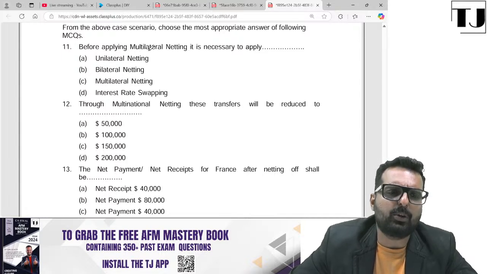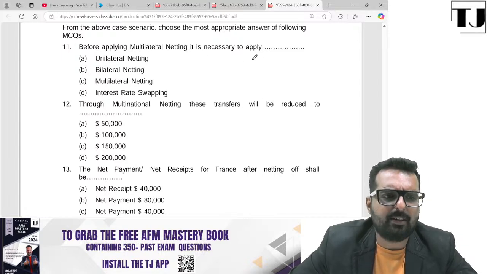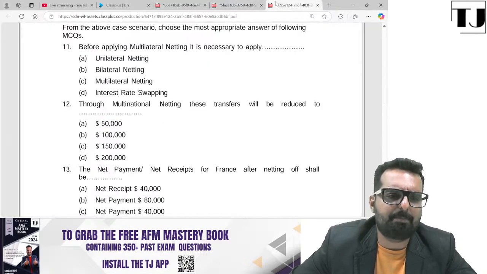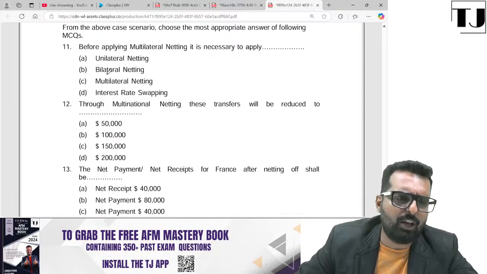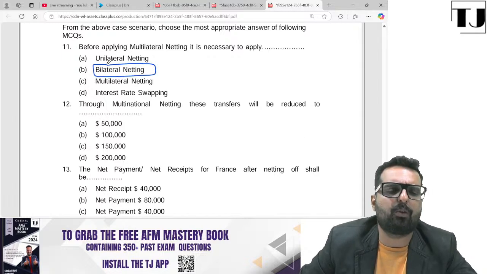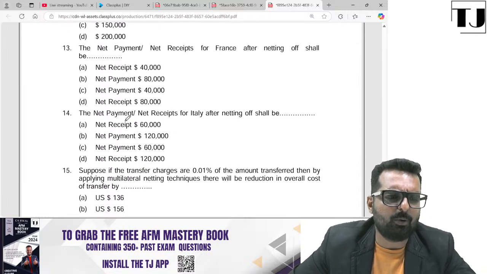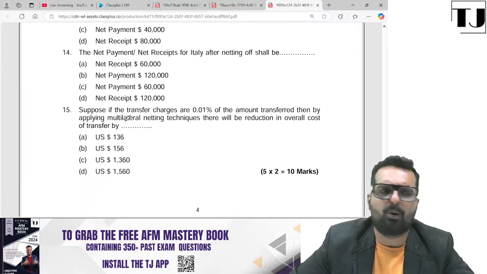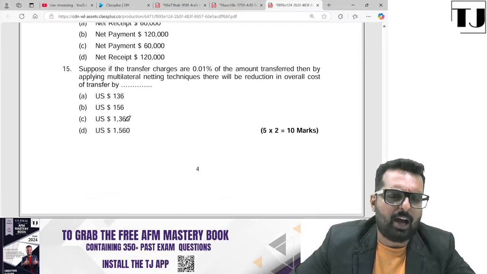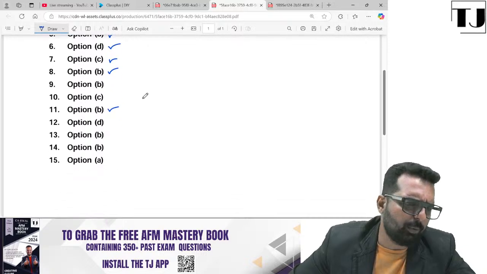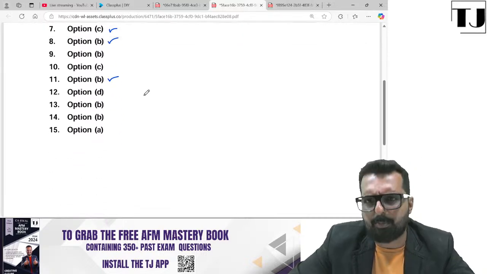All right. So before you apply multilateral netting, it is important that you apply, question number 11, the answer is B, that is bilateral netting. So only after you do bilateral netting, you can go for what? Multilateral netting. Everybody clear? And then the remaining questions are all problem driven, which I have already explained over here. I hope everybody is clear so far, friends. Yes. So by doing so, we are done with the MCQ part.